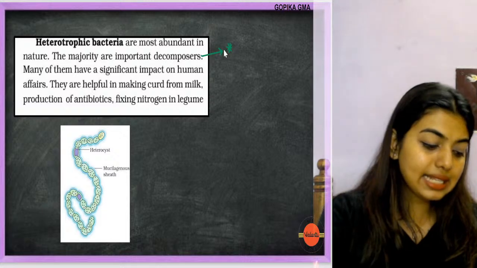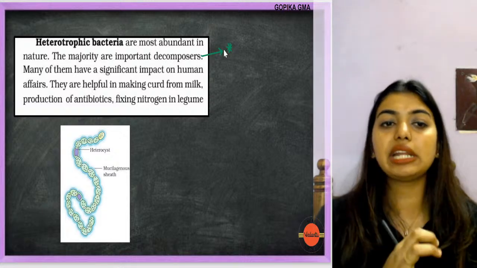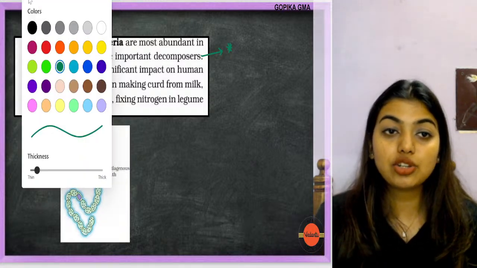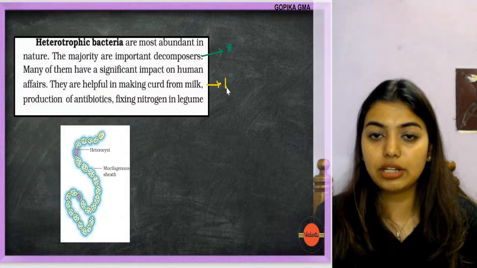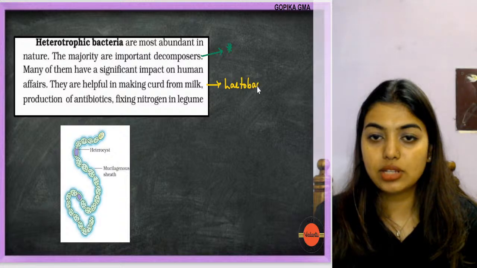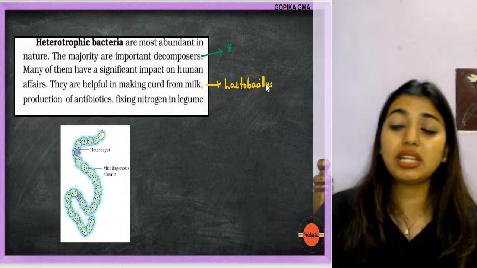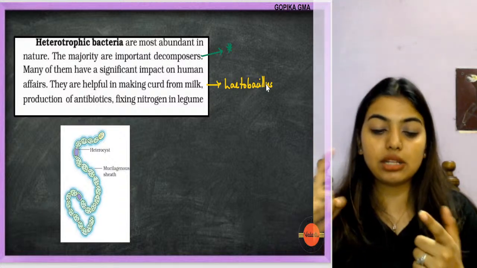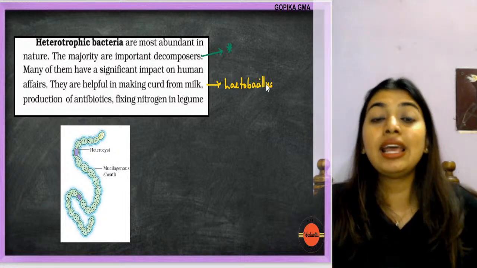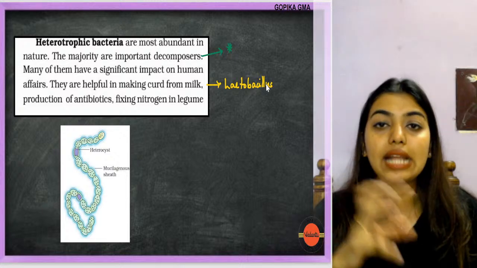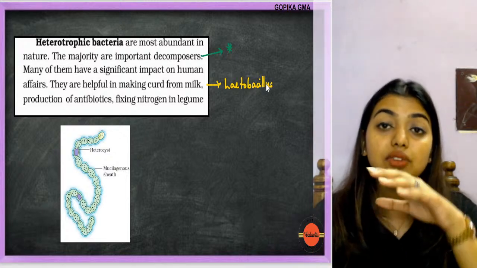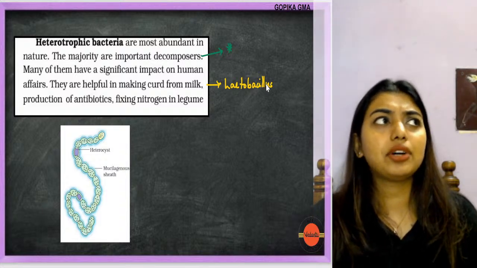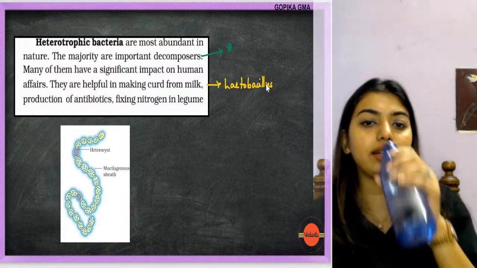Many of them have significant impact on human affairs. They are helpful in making curd, like lactobacillus. All of you remember, in small age also we have studied, no, lactobacillus will convert milk to curd. So they're talking about lactobacillus. Students, bacillus means what? Rod shaped bacteria. So you have to keep connecting with each other. Okay, just studying by hearting will not fetch you biology marks. The moment you listen lactobacillus, you should be like, okay, wait a minute. Bacillus means ma'am told it is rod shaped. And lactobacillus is actually a useful bacteria because it is converting milk to curd. Okay. Penicillium, many things are there. Then we have leuconostoc that ferments your dosa and idli.